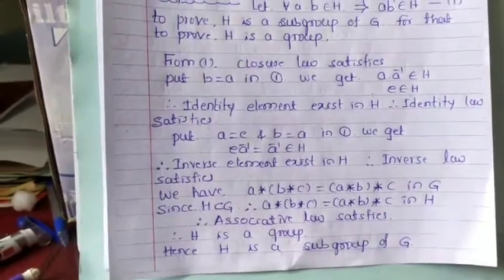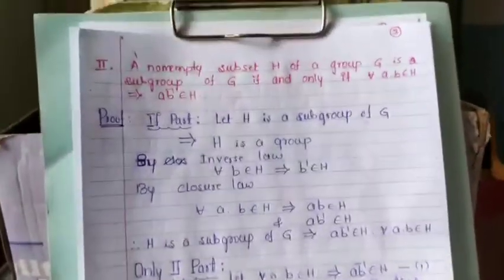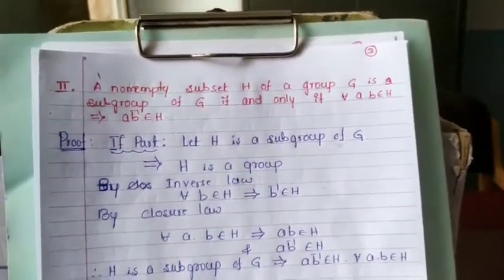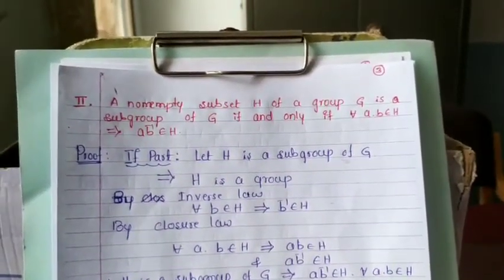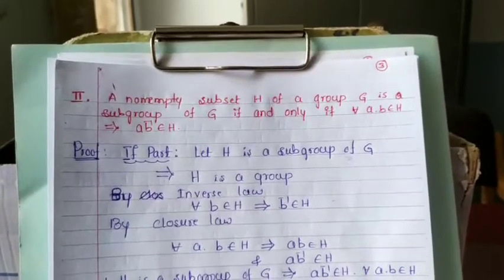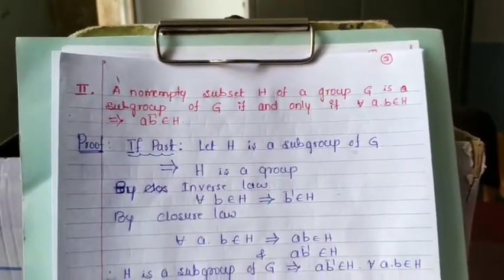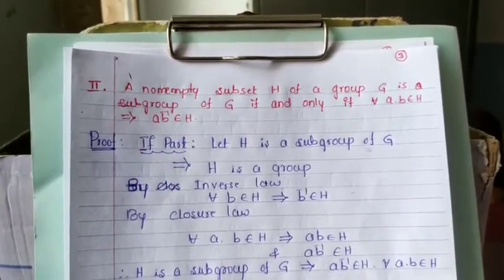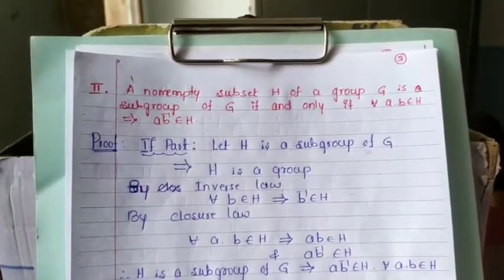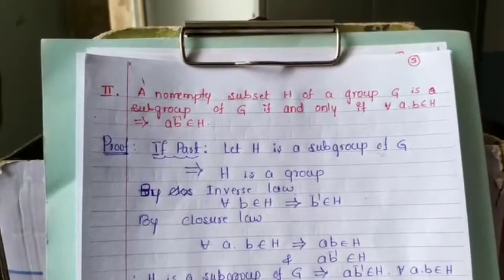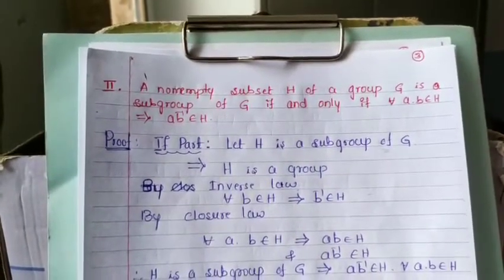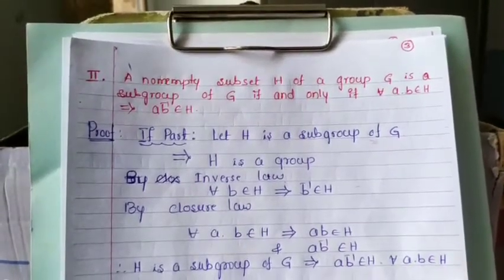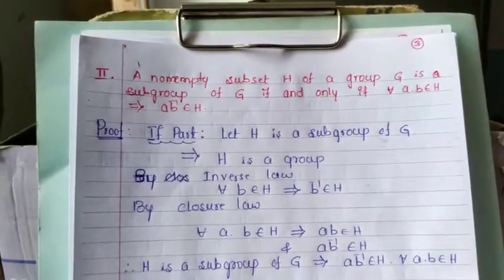So, these are very important theorems on the subgroup. The first one is, by means of a definition, H is a subgroup of G implies A belongs to H, A inverse belongs to H, and if A, B belong to H then A * B belongs to H. The second theorem is: a non-empty subset H of a group G is a subgroup of G if A, B belong to H implies A * B inverse belongs to H. Out of these two theorems, one is compulsory in almost all examinations.